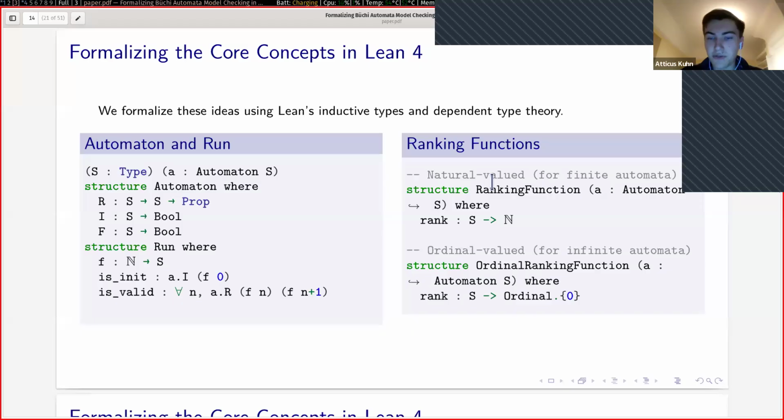Then I defined a natural number ranking function as a function from the states to the natural numbers, satisfying the conditions that I introduced, and an ordinal ranking function as being a function from the states to the ordinals, also satisfying the conditions I introduced earlier.